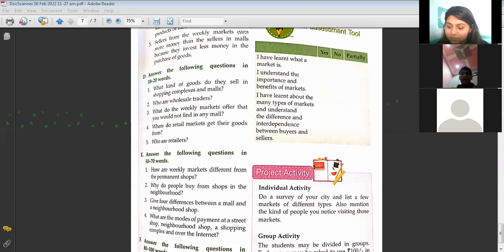Ma'am, my cycle was repaired from the shop, from Kutub Khane, so I go and take it from there. I live riding there only. Ma'am, from there to here it is 10 kilometers. Where do you stay? Ma'am, in Munshinagar, in front of Phoenix Mall. Near Phoenix Mall. That's fine. No worries.